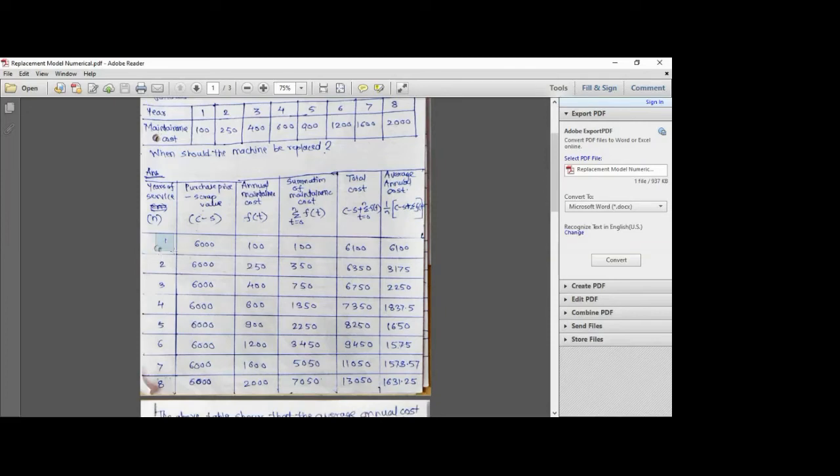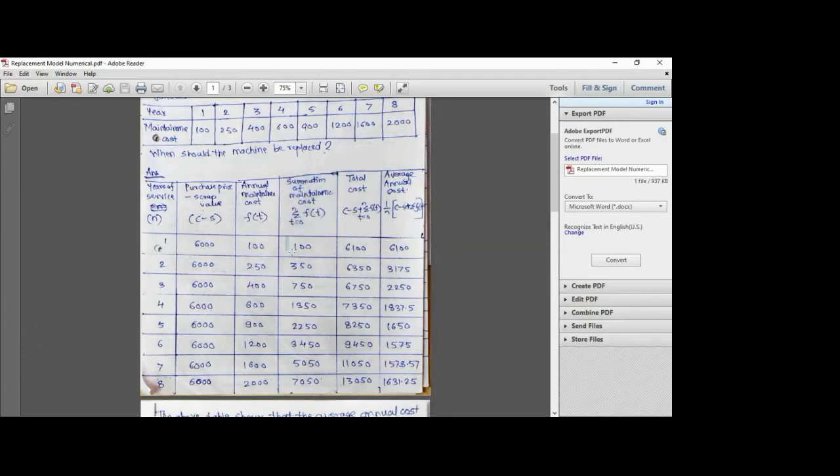The maintenance cost for the first year is rupees 100. For the second it is 250. We are just going to represent this horizontal table in vertical format, so we have written 100, 250, 400, 600, 900, 1200, 1600 and 2000. Then we are going to find the summation of the maintenance cost, and now the summation of the maintenance cost has been done.